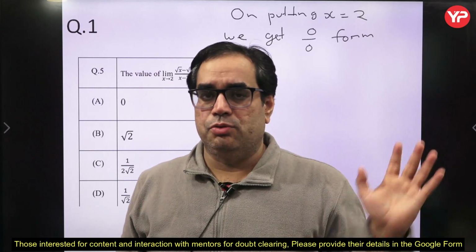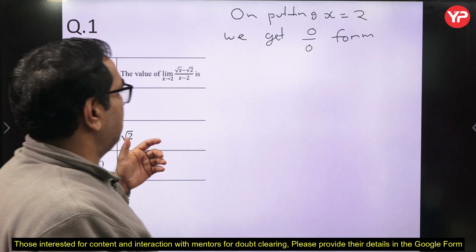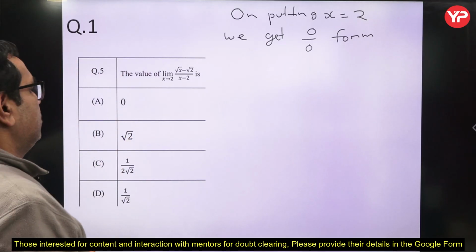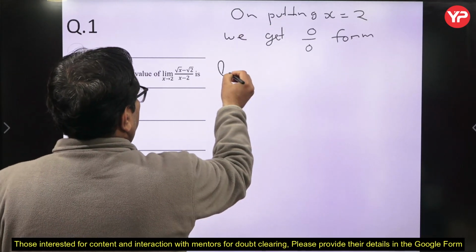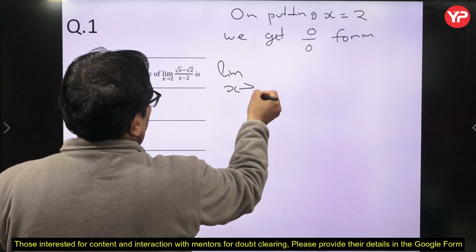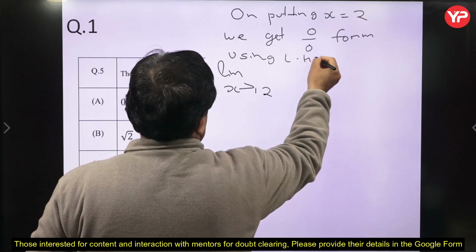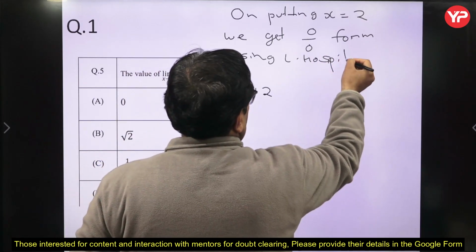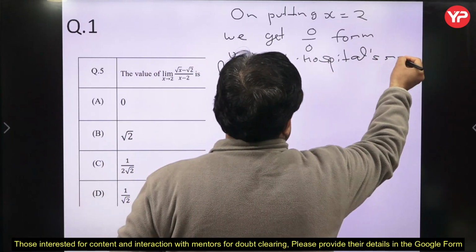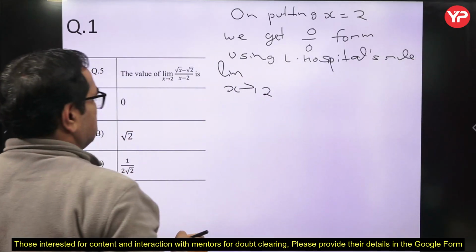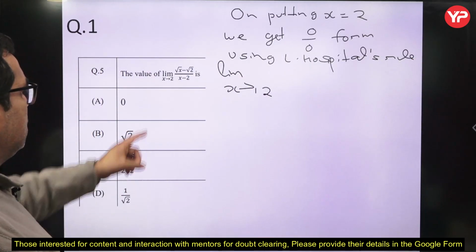In most cases, whenever we get 0 by 0 form, the most important tool available is L'Hospital's rule. So you can apply L'Hospital's rule here: limit x tends to 2, derivative of the numerator.